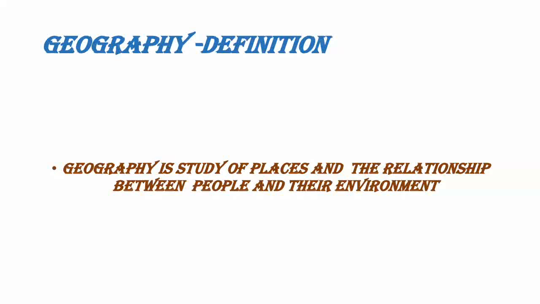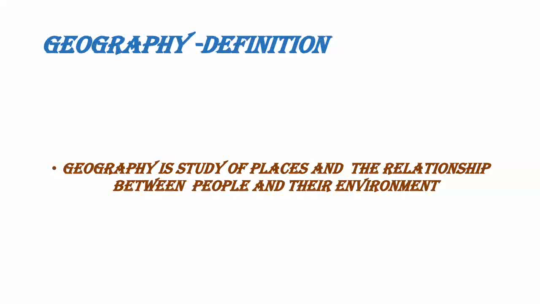Hi everyone. In this video we are going to see 6th Social Geography Chapter 1. Totally we are having 8 chapters in geography. We are going to see Chapter 1, the Earth in the Solar System. Before entering into this, we want to be clear about the definitions.